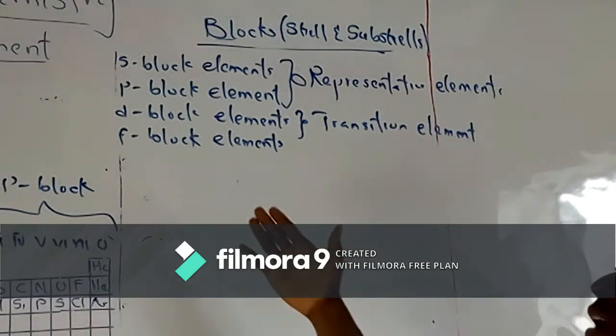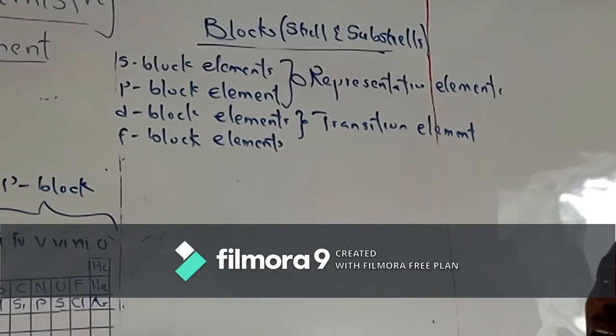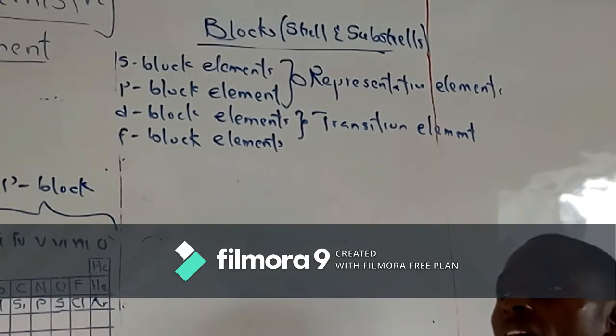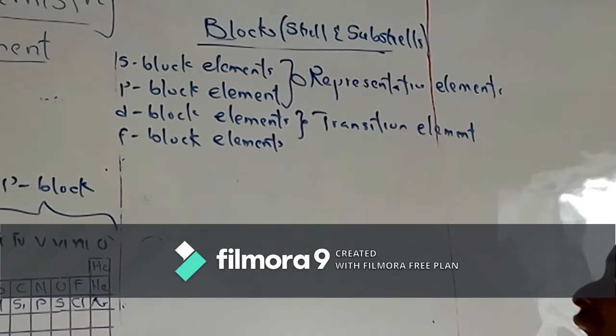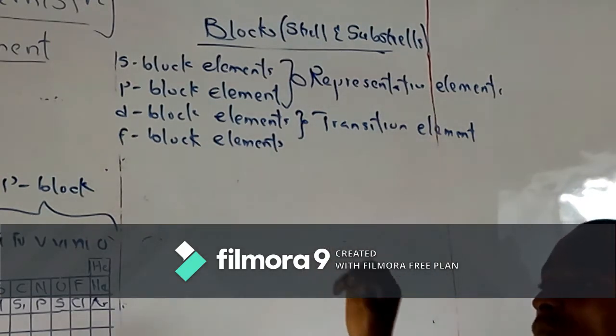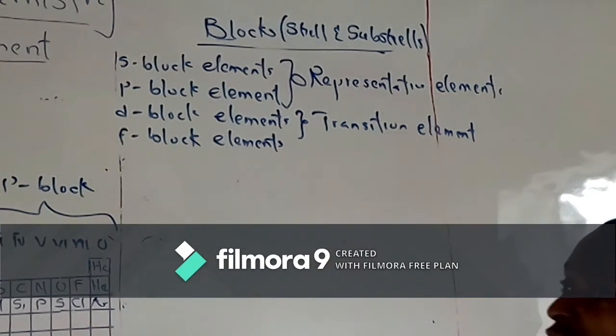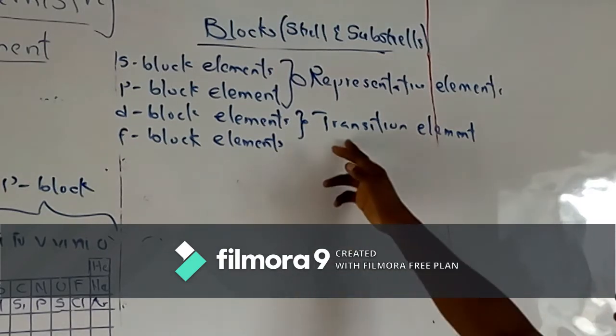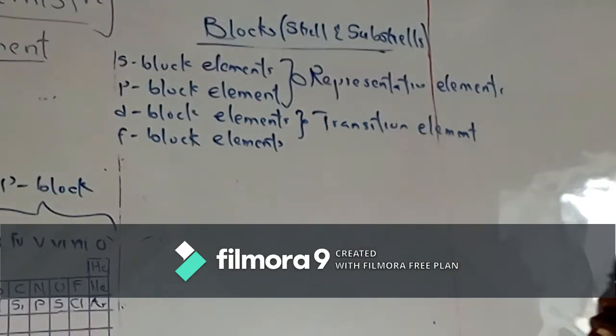The D block elements are elements that have their outermost electrons falling on the D subshells. I'll go into that later. They are generally called transition elements, which will be the next topic after this.